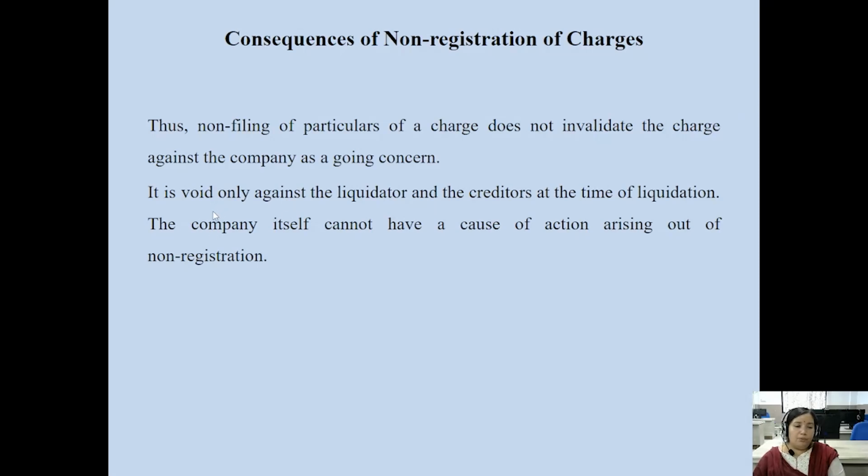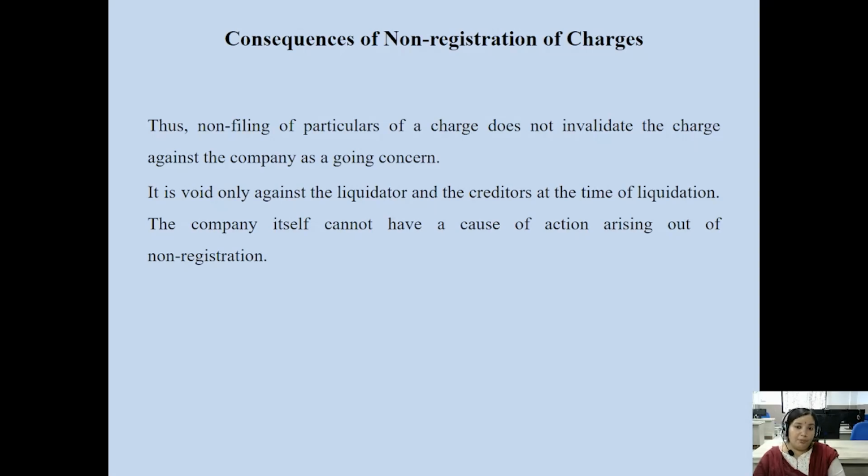It is void only against the liquidator, at the time of liquidation, and the company itself cannot have a cause of action arising out of non-registration.